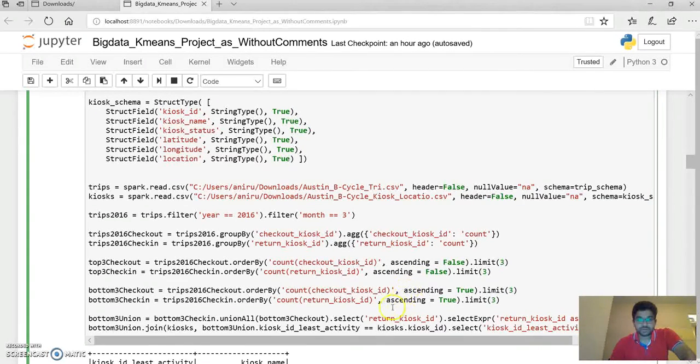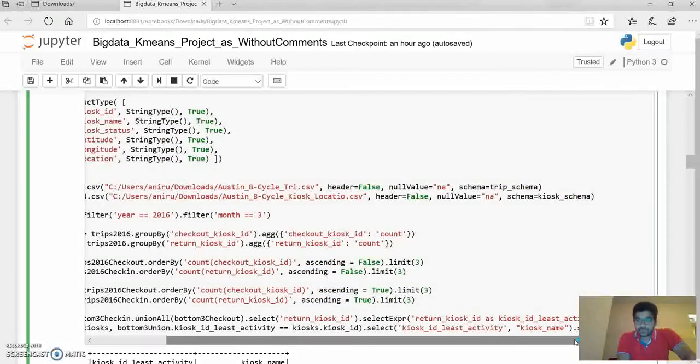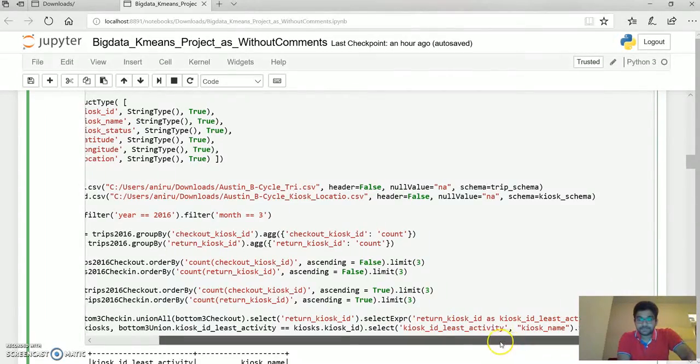Similarly, we are doing this for the bottom three. As you can see here, we are creating an RDD, bottom three union, where we union the bottom three checkout and bottom three check-in, since we're interested in knowing only the least performing kiosks. Then we are selecting the distinct on the return kiosk ID, and renaming it as kiosk ID list activity.